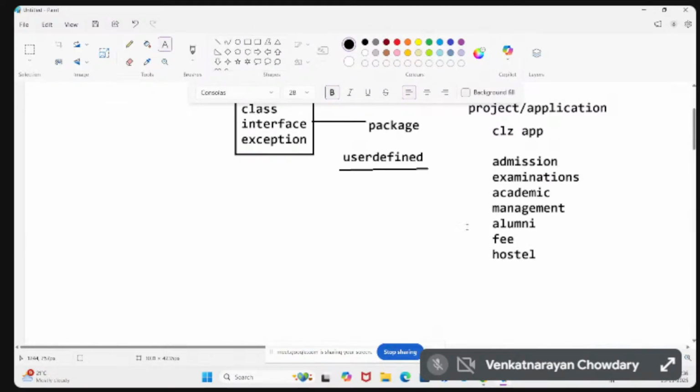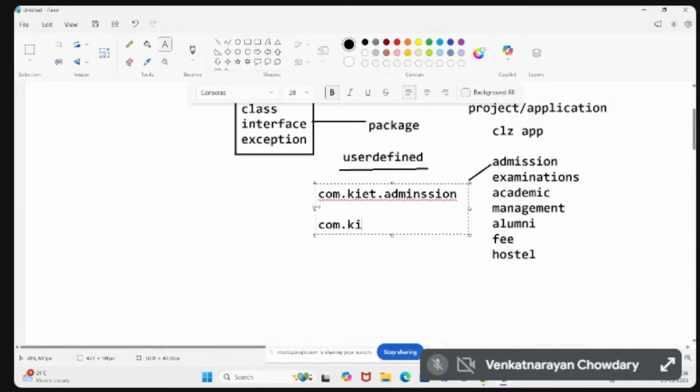So that we can arrange all the separated wings into separate packages. Let us assume com.kite.admission. The classes related to the admission we can place inside this package, com.kite.admission.